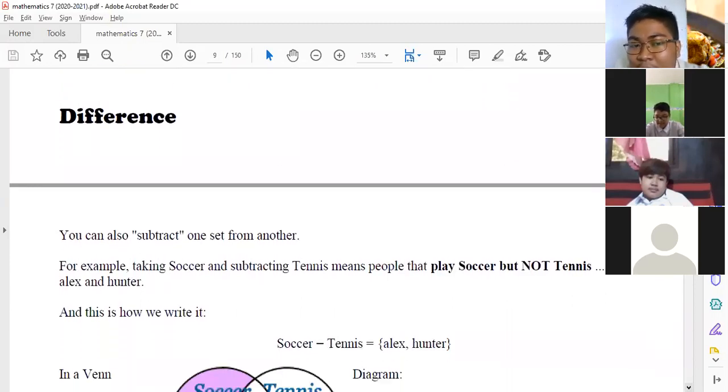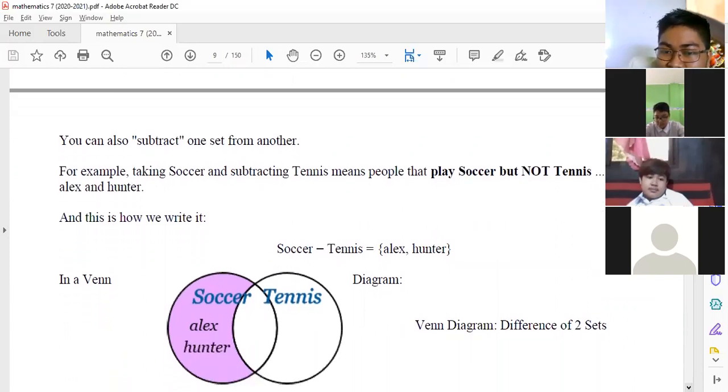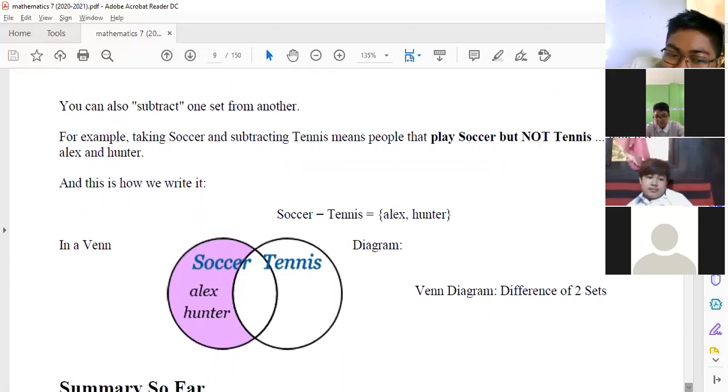You can also subtract one set from another. For example, taking soccer and subtracting tennis means people that play soccer but not tennis. So who are those two? Alex and Hunter only. So that is the difference. How about plays tennis only? So the two also.